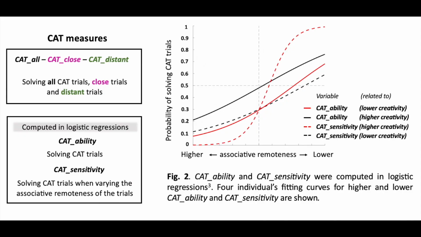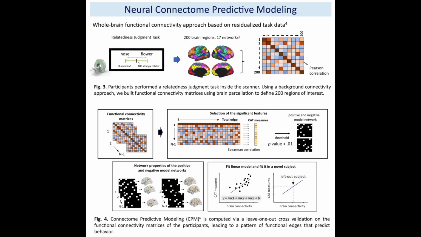Then we quantified the different scores of this task, such as the accuracy for the different trials, and also for close and distant trials. We also computed some logistic regressions in order to explore the ability of the participants to perform the overall task, but also to perform the different trials when we varied the associative remoteness between the keywords and the expected response. At the brain level, we used connectome-based predictive modeling in order to predict from the brain functional connectivity of the participants the different scores in the CAT task.